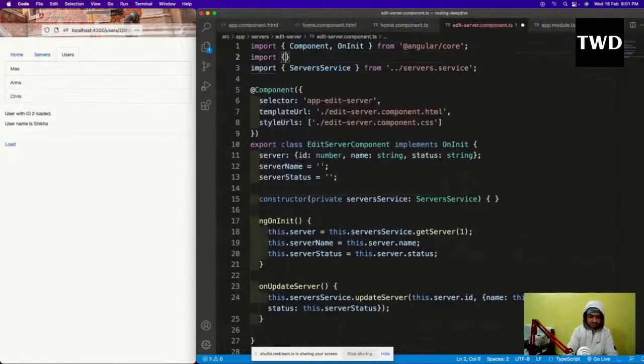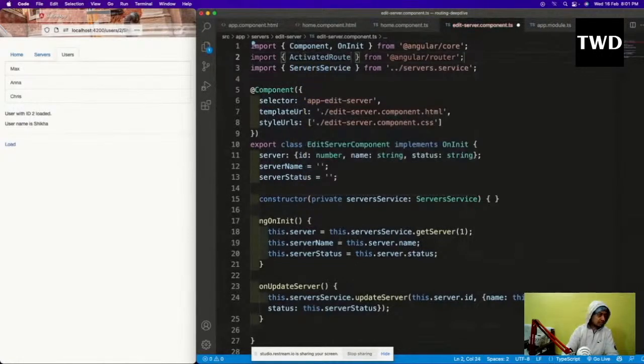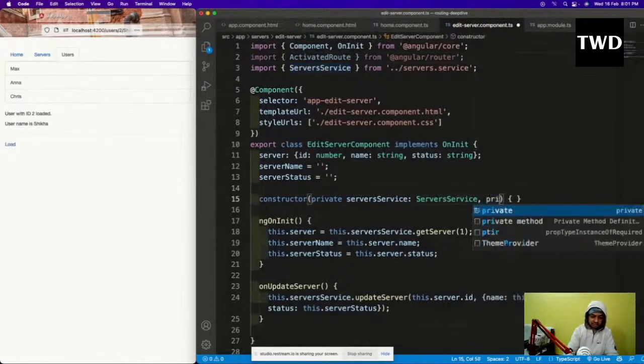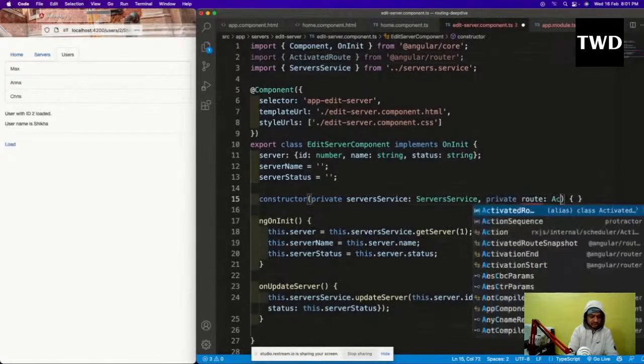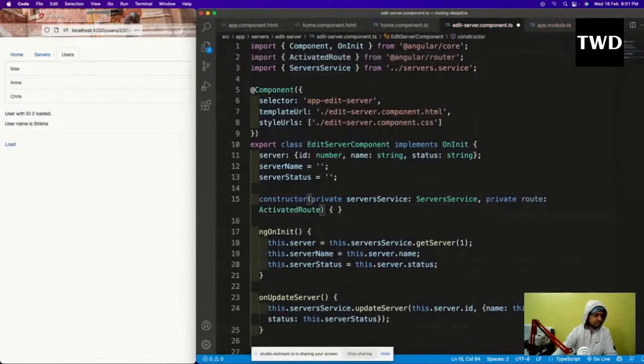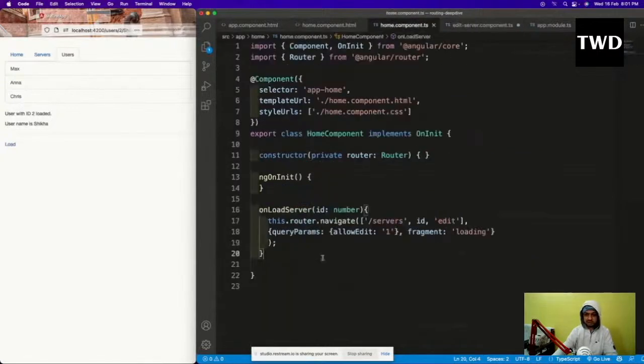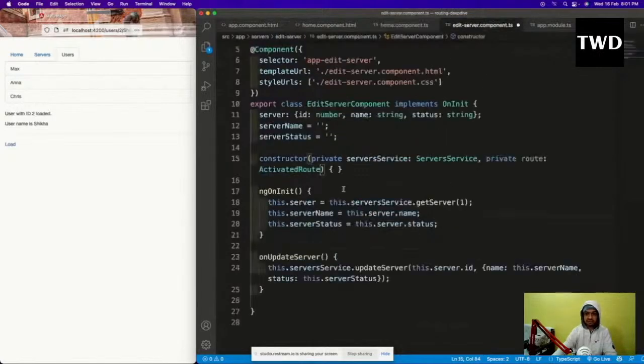So import ActivatedRoute from angular router, and again here I'll have comma private route is ActivatedRoute, and ngOnInit. I'm just going to show what is this query params and what is this fragment. We're going to see that thing.